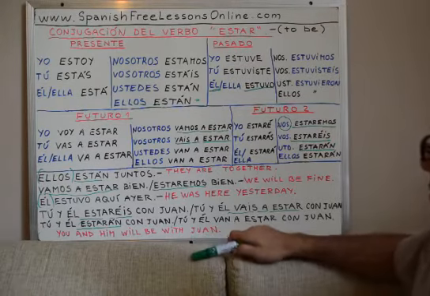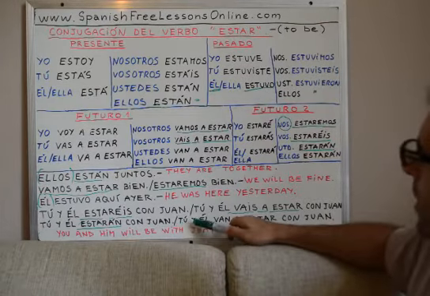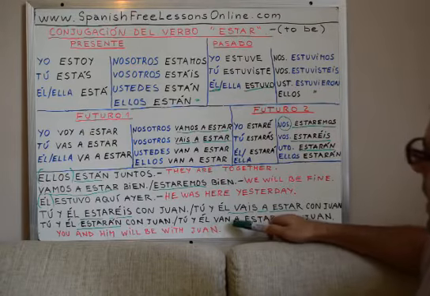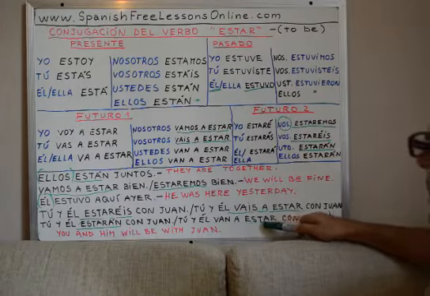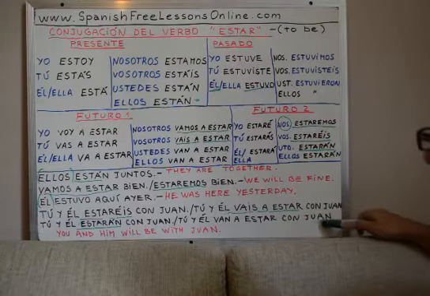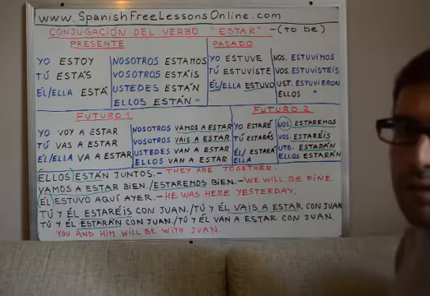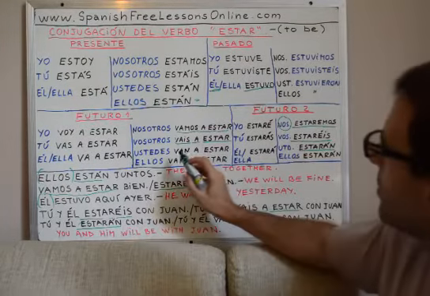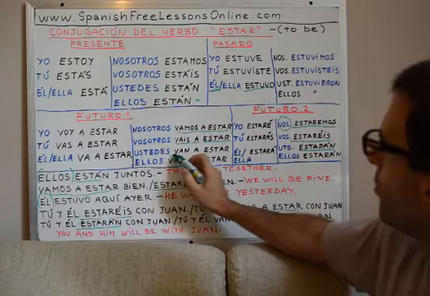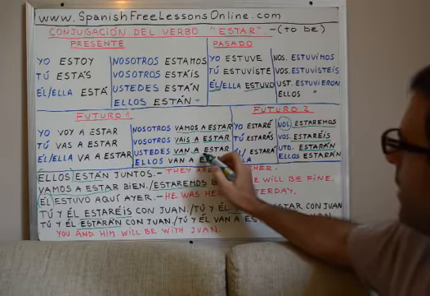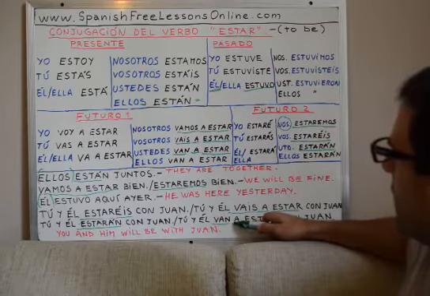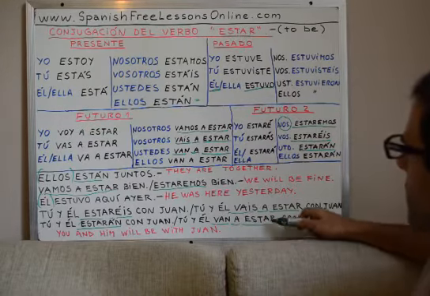And we will say tú y él van a estar con Juan. Here, right? Future number 1. Van a estar.